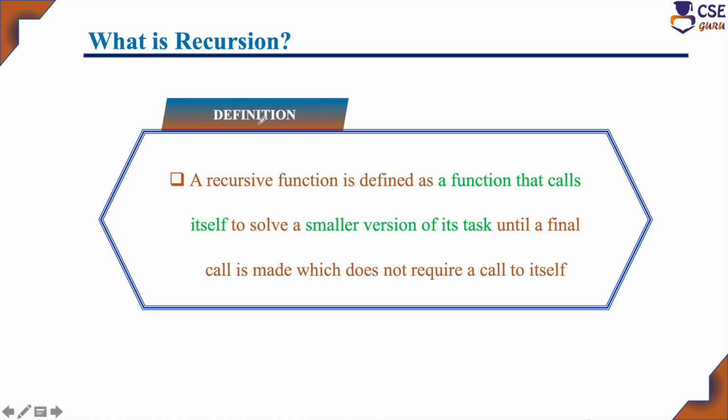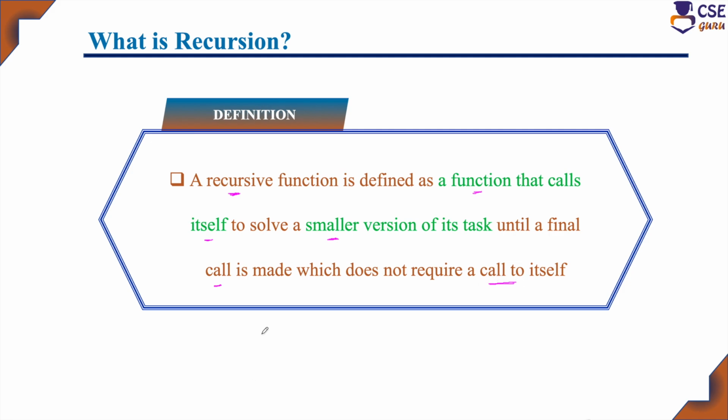What is recursion? Definition: a recursive function is defined as a function that calls itself. Any user-defined function, if it calls itself, is called a recursive function. What is the purpose of calling itself? It has to solve a smaller version of its task until a final call is made which does not require a call to itself. That is, you divide the given problem into smaller versions until the final step, which does not require a call to itself.